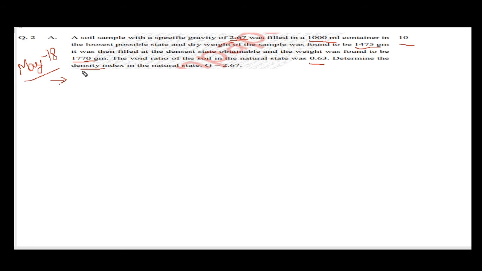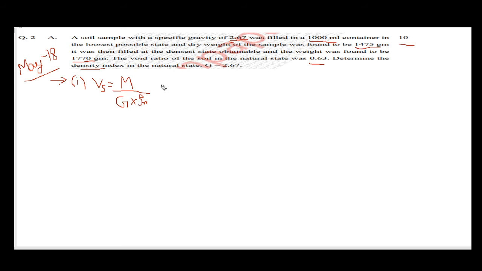First we have to find the volume of solids. Case 1, which is in the loosest possible state. Vs is given as mass upon density. Density of solid can be written as G, the specific gravity of the soil, multiplied by rho W, the density of water.